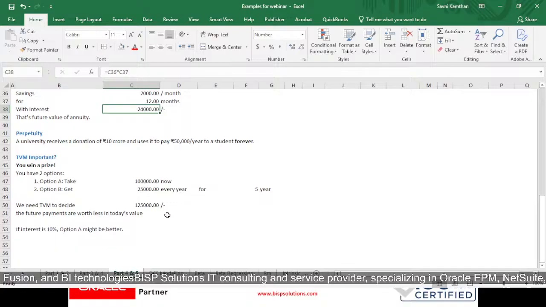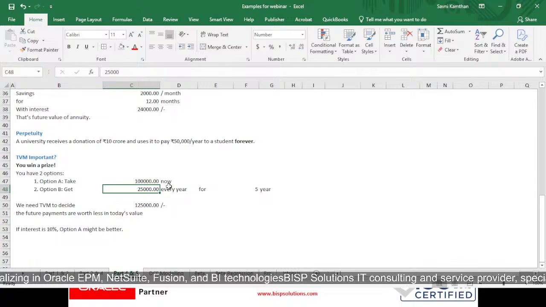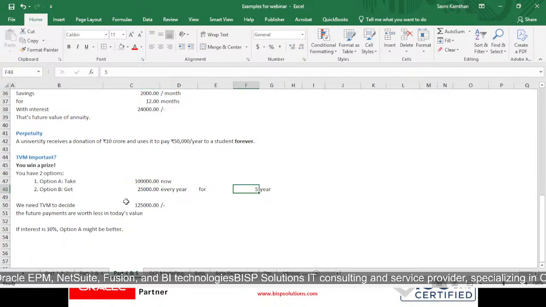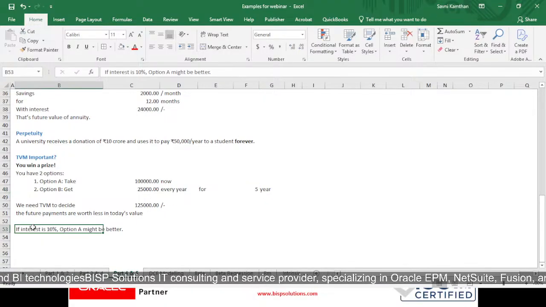If we are winning a prize, we have two options. Option A is to take around 1 lakh rupees now, which you can use anywhere. Option B is to get 25,000 rupees every year for 5 years, which totals 1,25,000 rupees. But future payments are worth less in today's value. So if interest is 10%, we will go with option A, and then we can invest it in some plans.